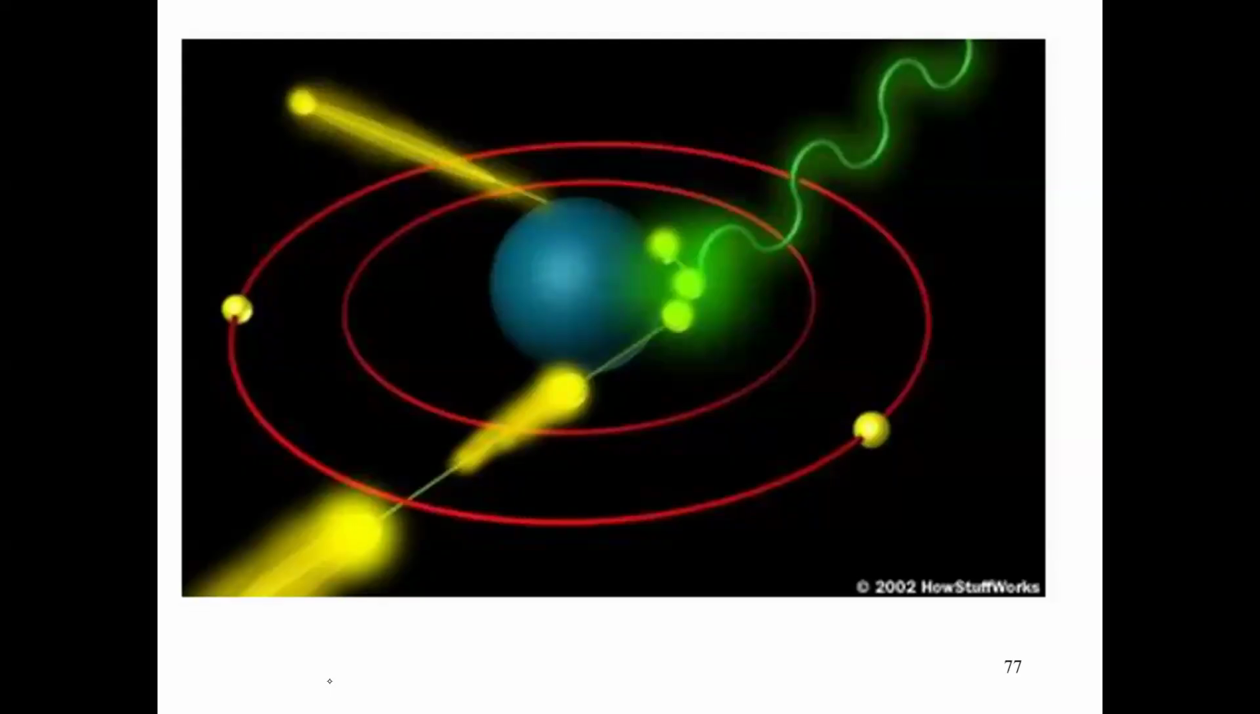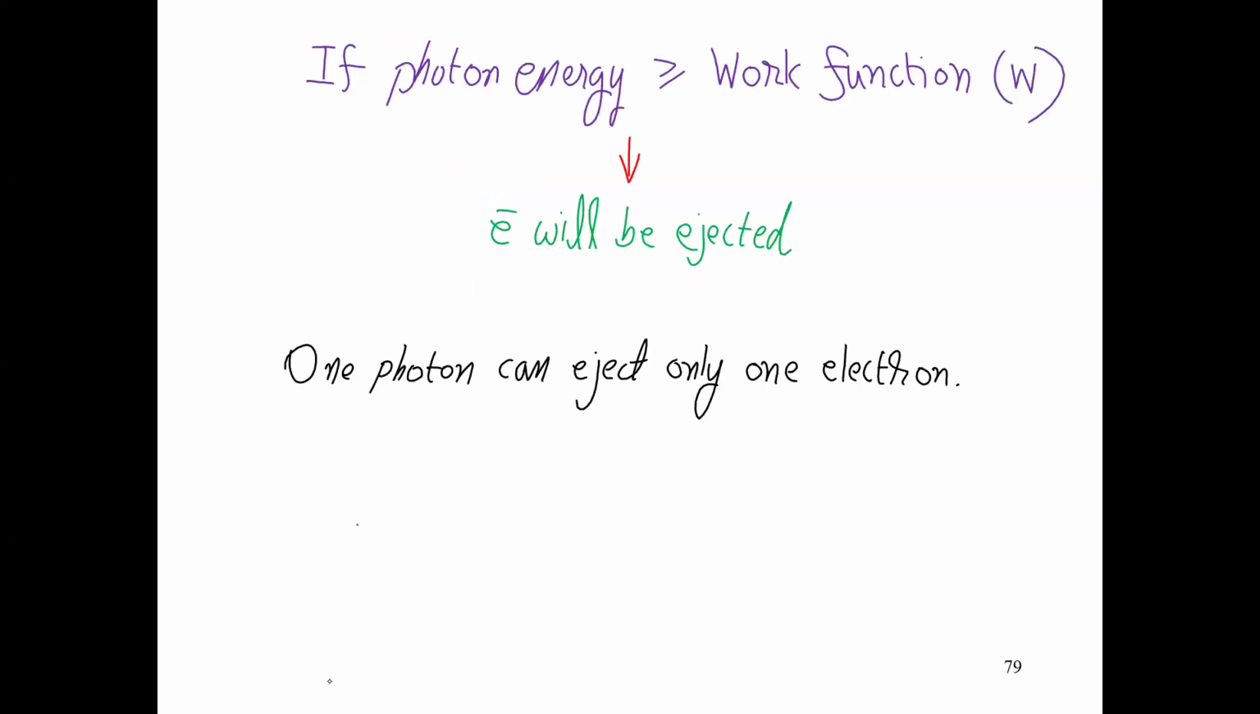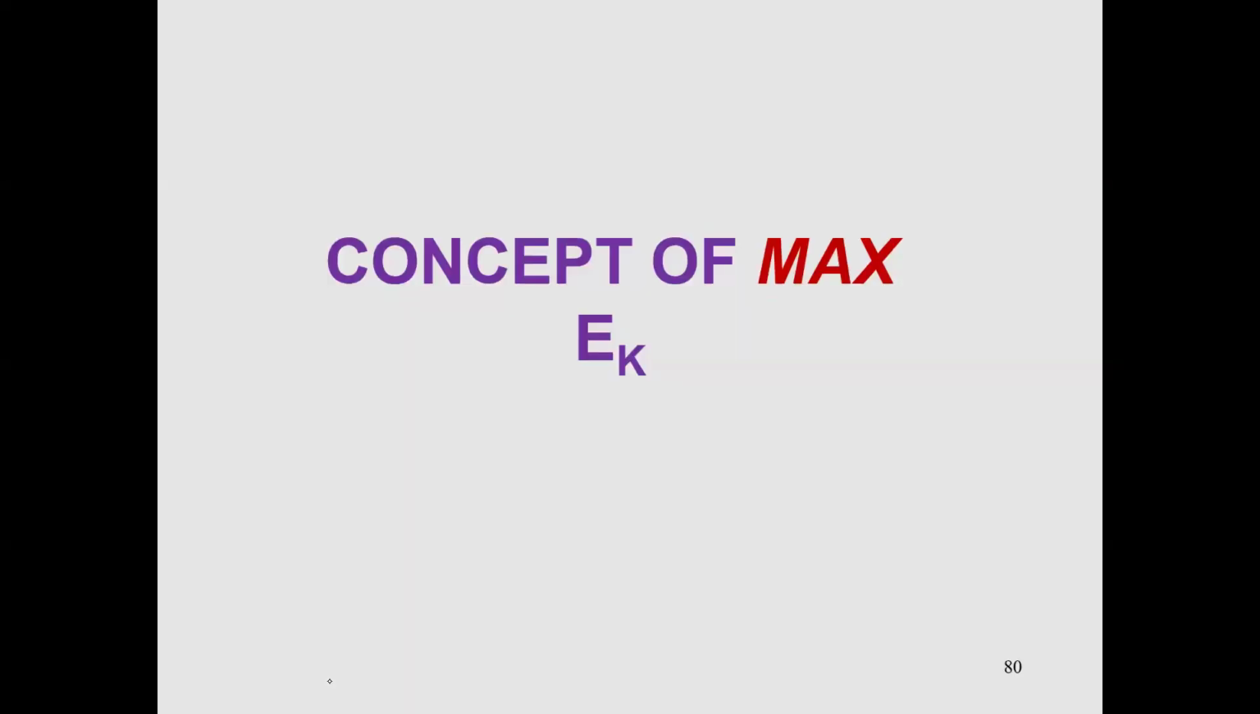It means when the photon hits an electron, it will eject only one electron, just like a football on the ground, and you kick it. So you can eject one kick. You can eject the football. So Einstein was the first person who suggested this concept.